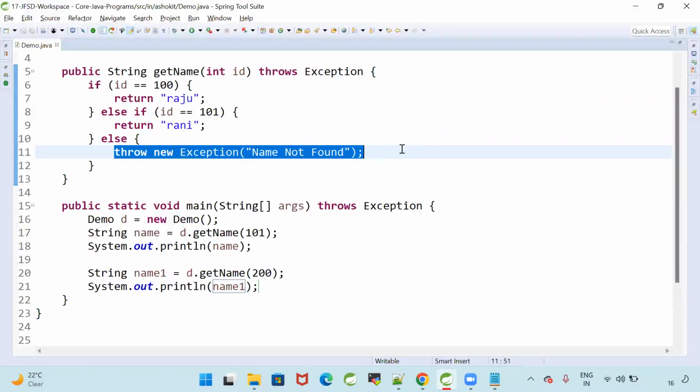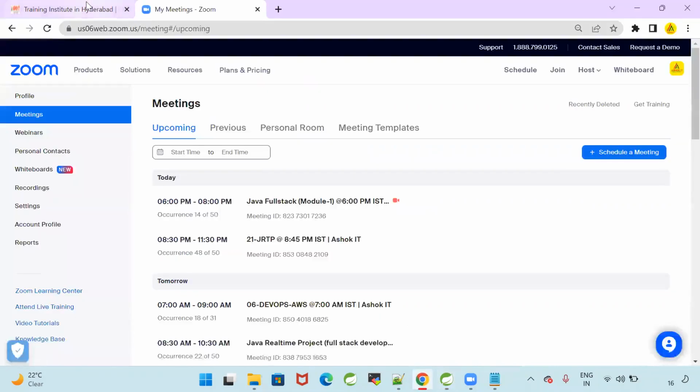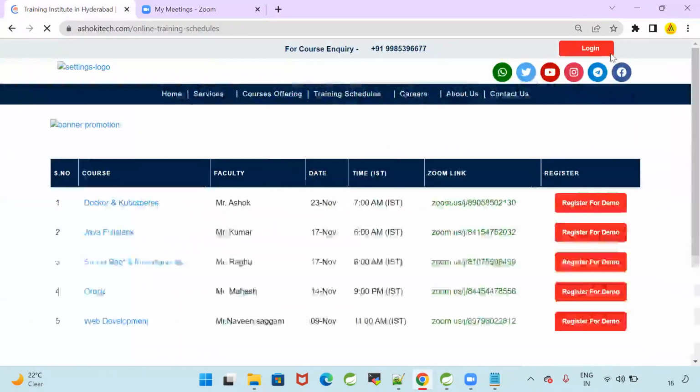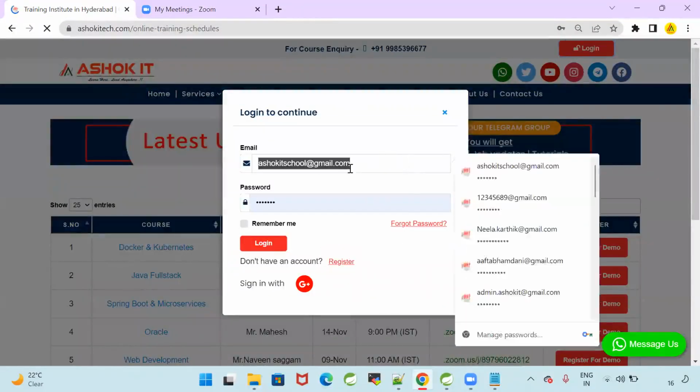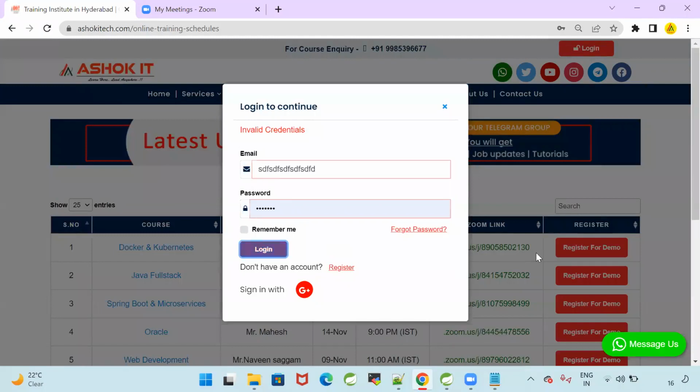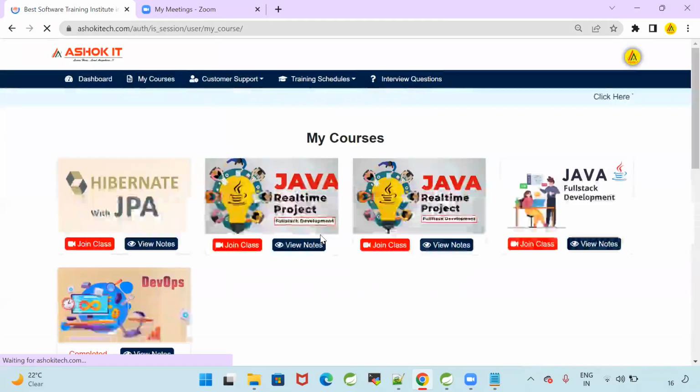In simple terms, go to our website. Login. Give an incorrect mail ID and click on login. What happened? That means an exception occurred. Why did the exception occur? The user is giving invalid input. If a user gives valid input and clicks on login, it will execute successfully. I am able to log in.